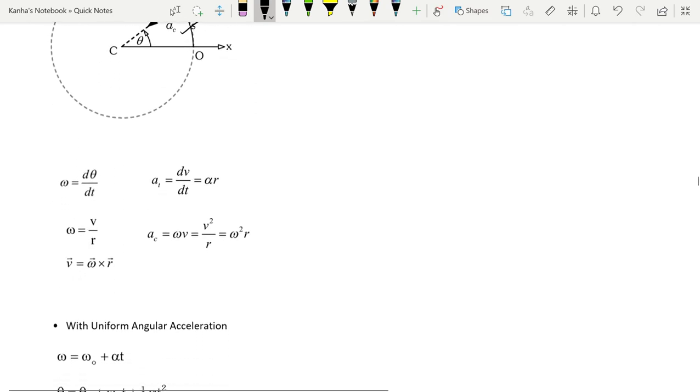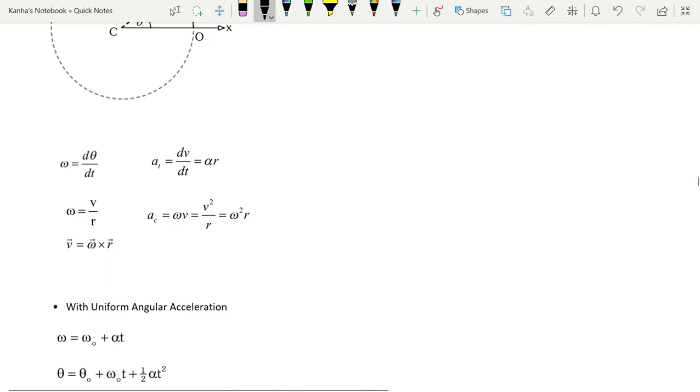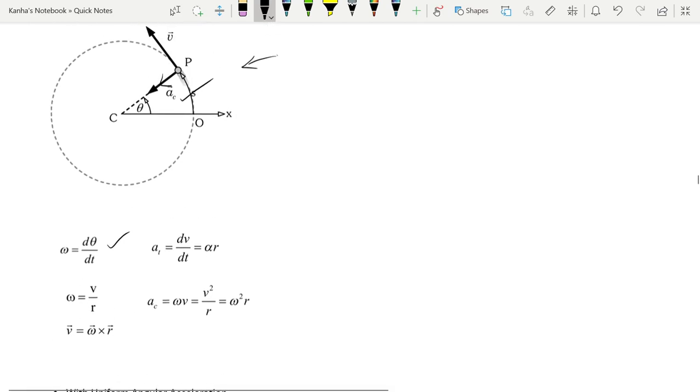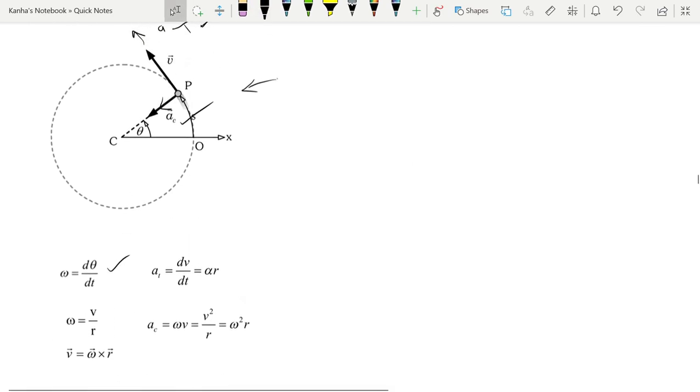Now there are some important formulas from this quantity. Omega is the rate of change of theta with respect to time. Theta is the angle that the body is making from the center.